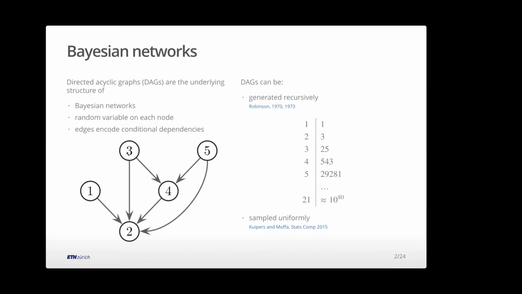And then the nice thing about these networks is that they encode dependencies between the variables. So conditional dependencies between the variables, and likewise, they encode independencies. In particular, each node is independent of its non-descendants given its parents. And one key property for this to work is that the DAGs, or the graphs, are acyclic.